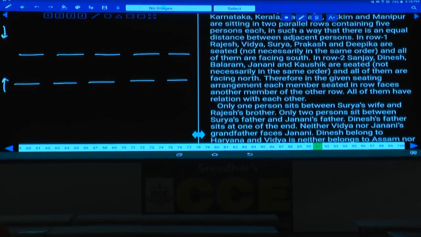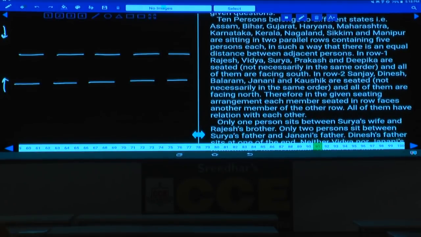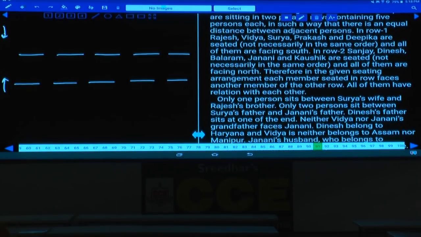He has made a favor by giving this one, isn't it? Now in row 1, Rajesh, Vijay and all of them are facing towards south. Who are facing towards south here? Rajesh, Vijay, Surya, Prakash and Deepika.